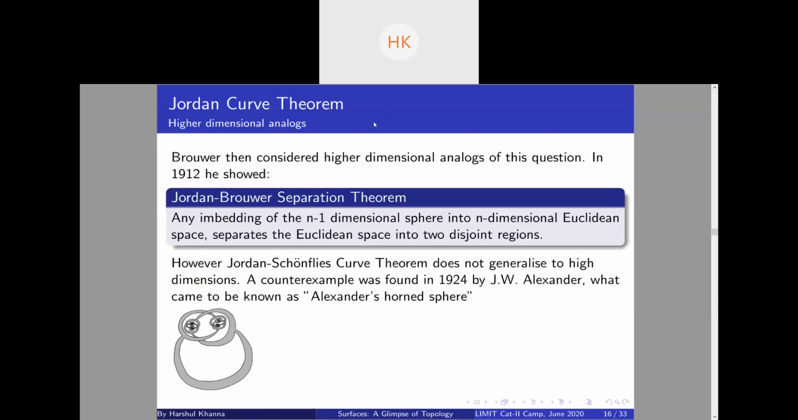Which part to repeat? The Jordan curve theorem. Can you mention which part to repeat?